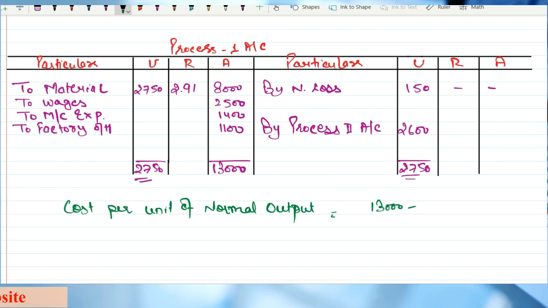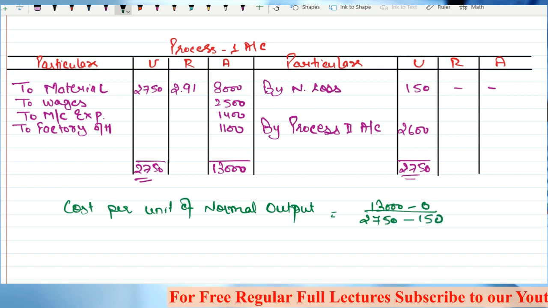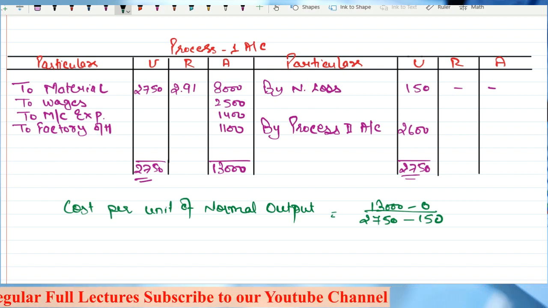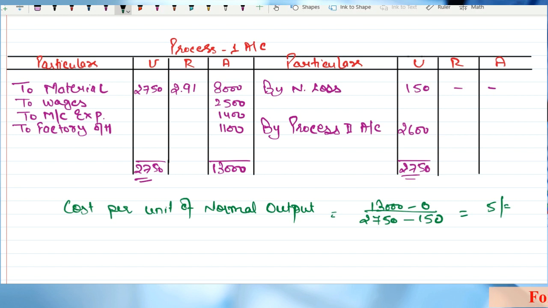Any scrap value from the normal loss? No, sir. Total number of input units 2750, normal loss 150. So what is the value here? The value that you are going to get is 5 rupees.